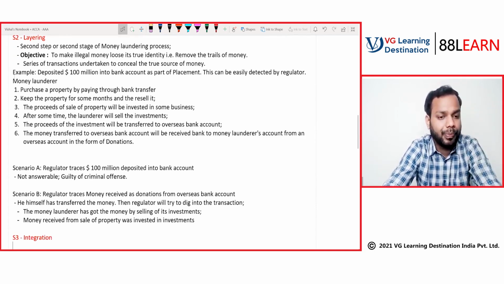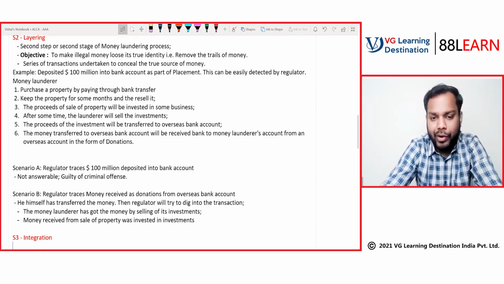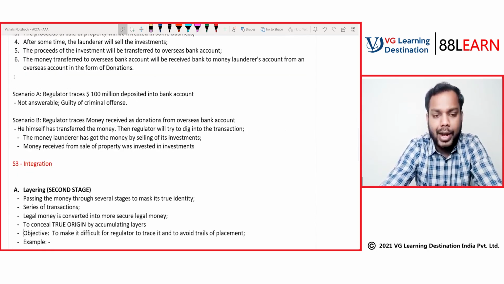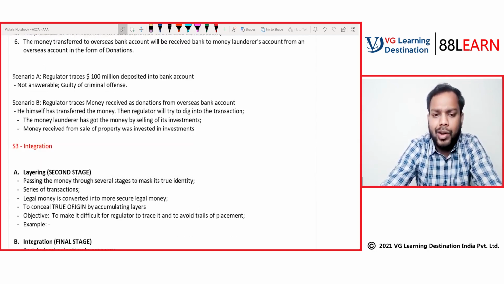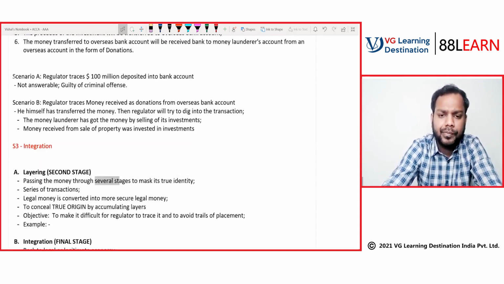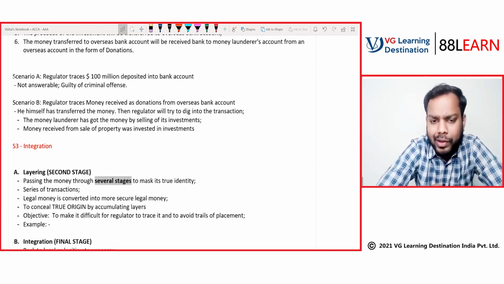Let's see here also. Passing the money through several stages to mask its true identity is what your book says. We discussed several stages, right? What are the several stages?